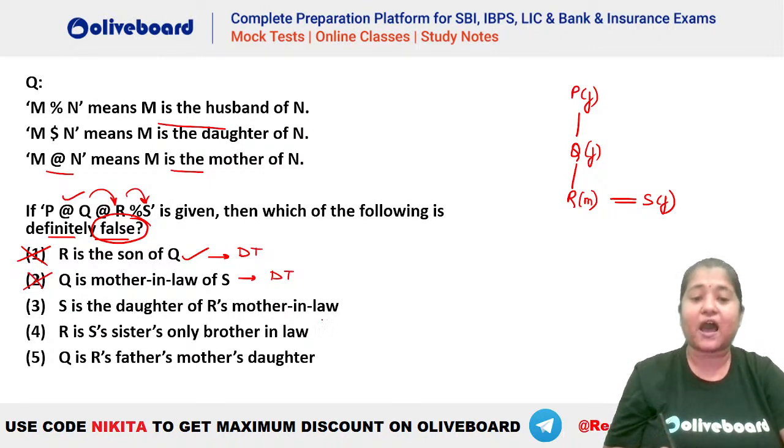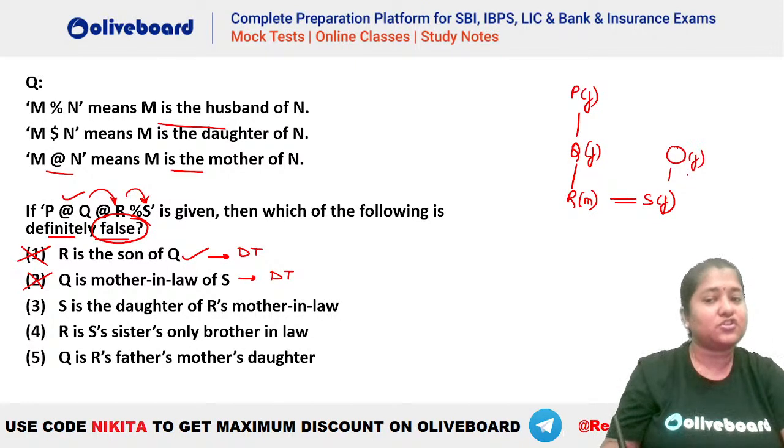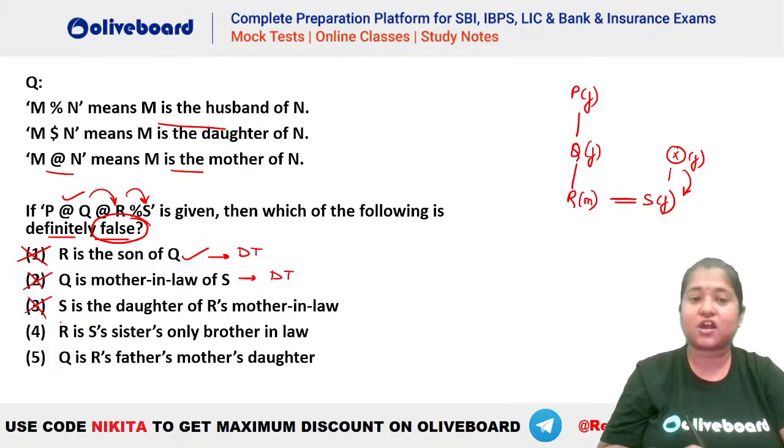Third: S is the daughter of R's mother-in-law. Who is R's mother-in-law? Let's say we have a mother-in-law here. Whoever is the mother-in-law of R, S will be the daughter of that person. Let's say this person is X, then S is the daughter of X. That is the option here. So this is also definitely true, which means this is not the answer.